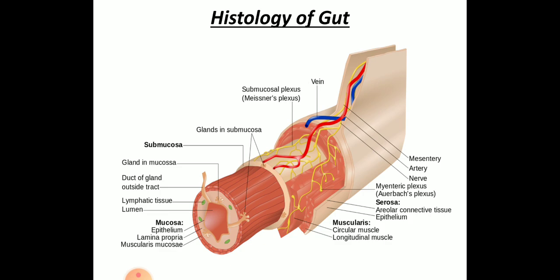The first one is serosa, the outermost layer, made up of thin mesothelial cells. The muscularis is formed by smooth muscles, in an inner circular region and an outer longitudinal region. The submucosa is formed by loose connective tissue and also contains nerves, blood vessels and the lymphatic system. In the duodenum region, glands are present in the mucosa.